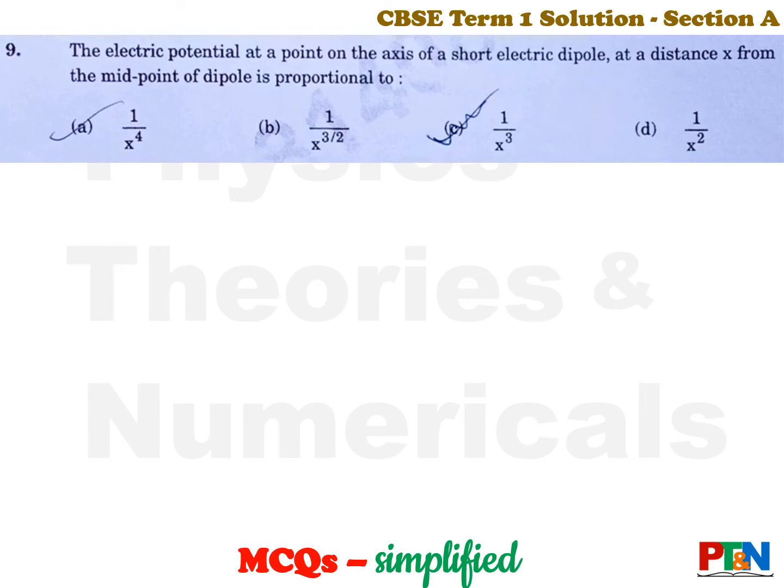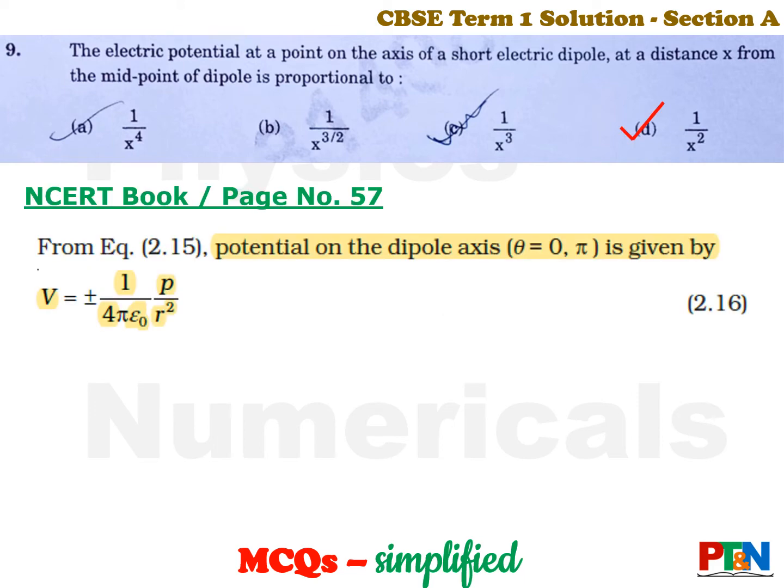The electric potential on the axis of a short dielectric dipole at a distance x from the midpoint of the dipole is proportional to, four options given. Which one is correct? Let's see the answer. Straight formula. That is option D. NCERT book page number 57 very clearly says V is plus minus 1 by 4 pi epsilon 0 p by r square. So it is proportional to 1 by r square. There it is r, here it is x. So it is proportional to 1 by x square.